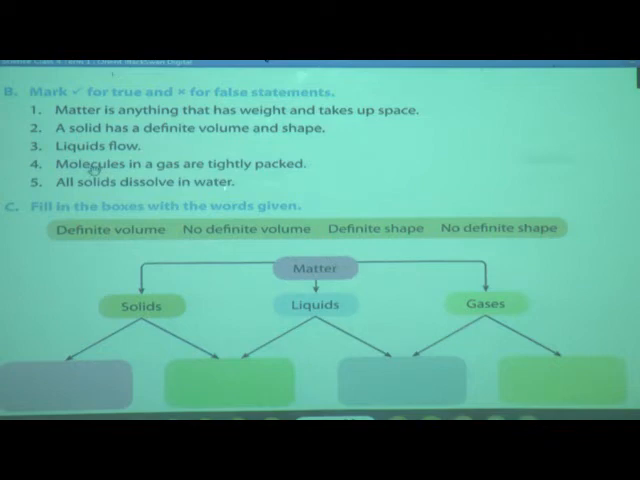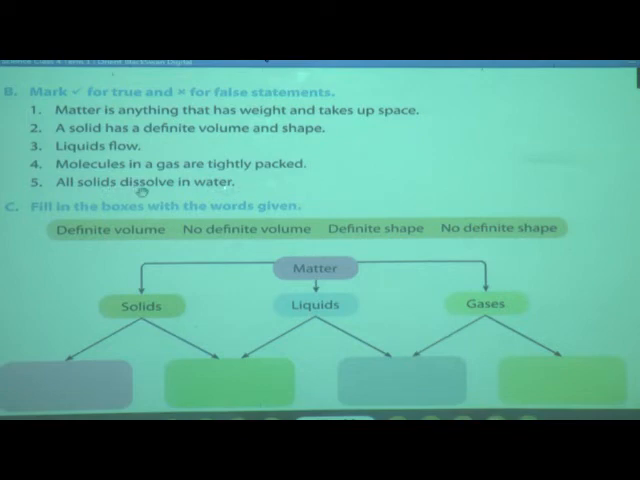Now the next statement is molecules in a gas are tightly packed. Read carefully. Molecules in a gas are tightly packed. Actually it is a false statement. It is not correct, so you have to put a cross here. Now the next one is all solids dissolve in water.